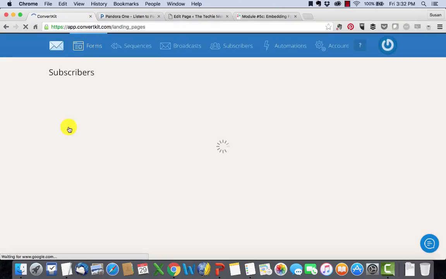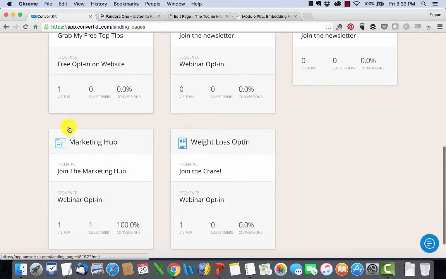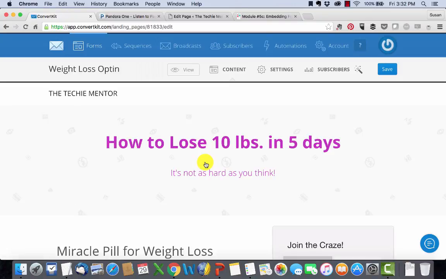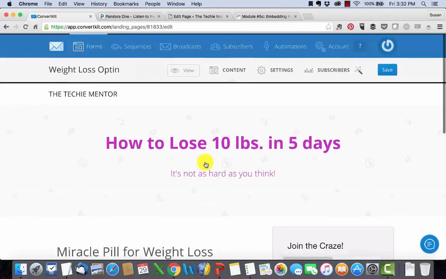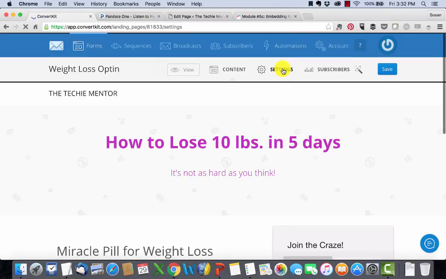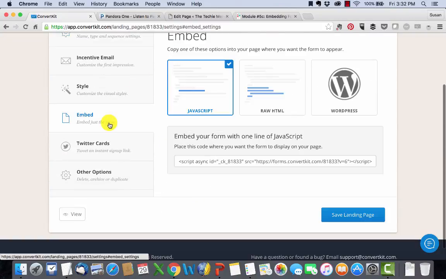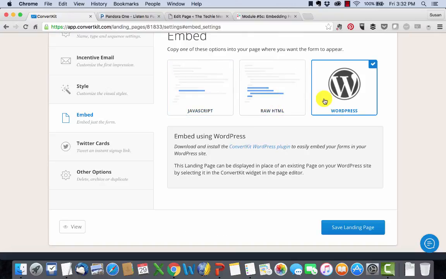We go back to forms. You choose whatever form you're working on. This one happens to be a landing page. From here, I can do a couple of different things. I go under settings, and under embed, I have three options. I can do JavaScript, raw HTML, or WordPress. In this instance, I'm going to do the WordPress because it's an entire page. This is one of the best options when it comes to embedding a landing page because it is a full page. You want to make sure that you're doing the easiest method, and that is this.